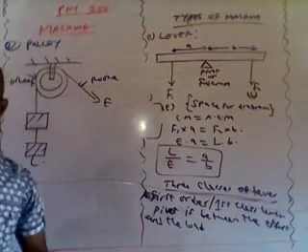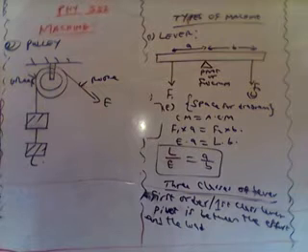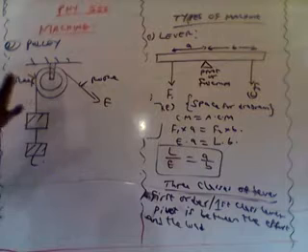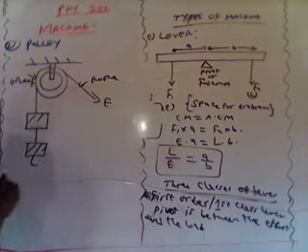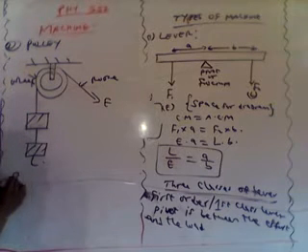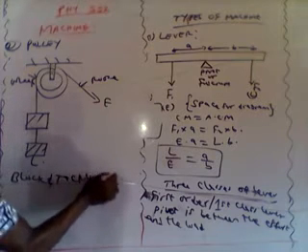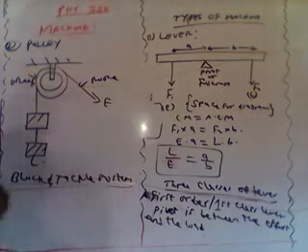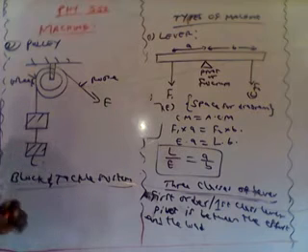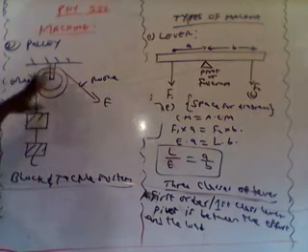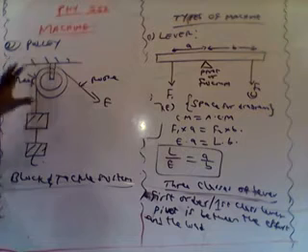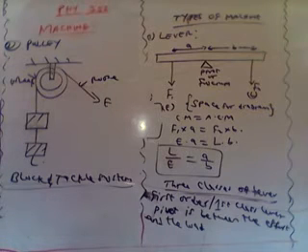Now let me show you what you call the block and tackle system of pulley. Another version, or the complex version of pulley system, is called the block and tackle system of pulley. In this case, we have 2 or more wheels being joined together. Let me show you an example of that.